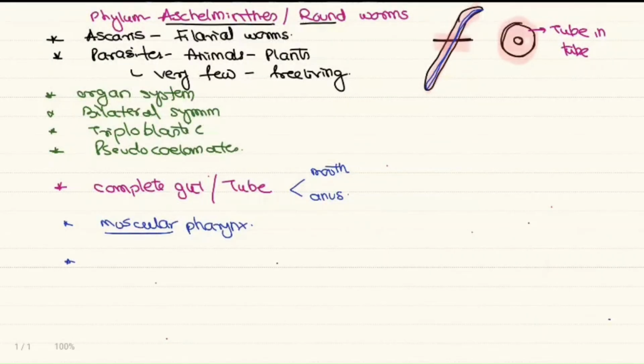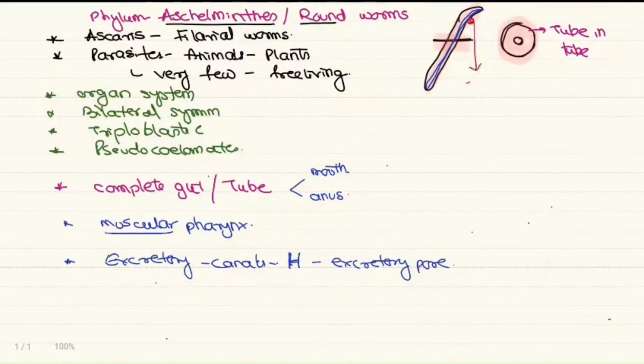As parasites, respiration is not much developed, so the pseudocoelomic fluid will help in the circulation process, right? So what's the other structure? The excretory structures. These animals have excretory canals, H-shaped canals, and they open into an excretory pore. This excretory pore is generally in the first part of the body, just below the mouth. So they have H-shaped excretory canals which remove the waste, and the excretory pore.